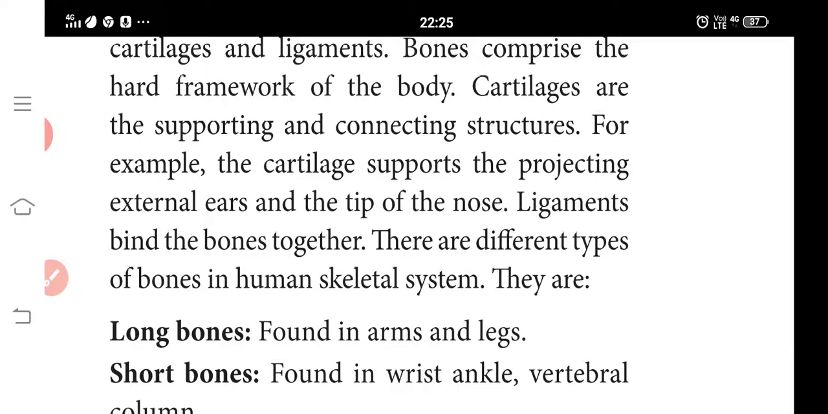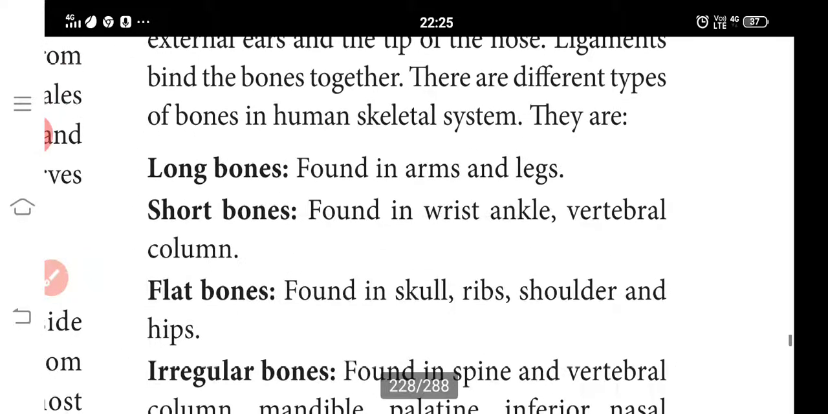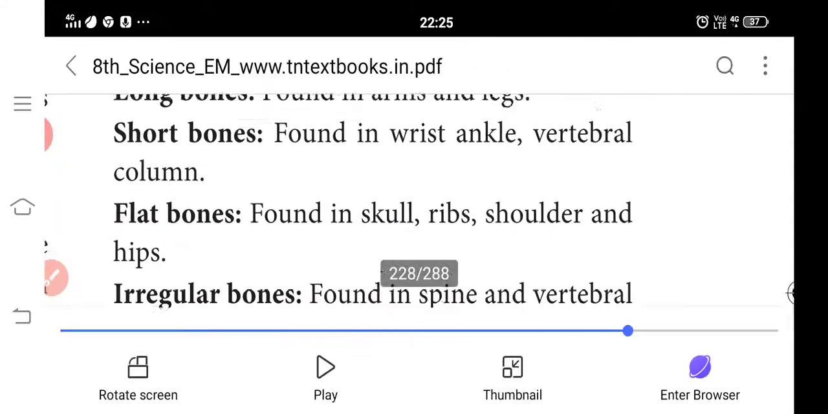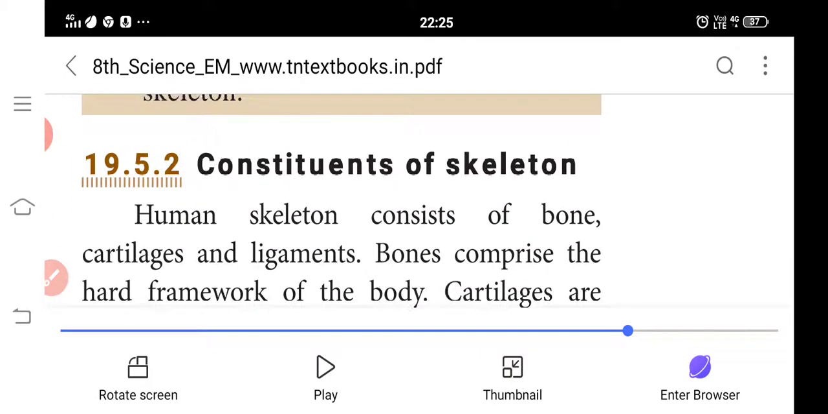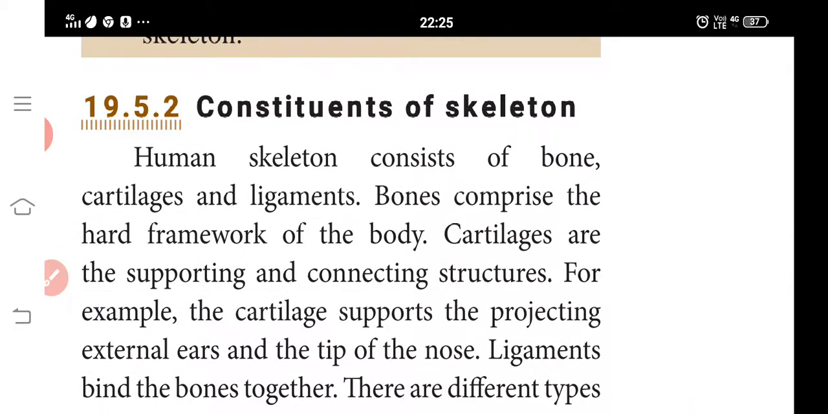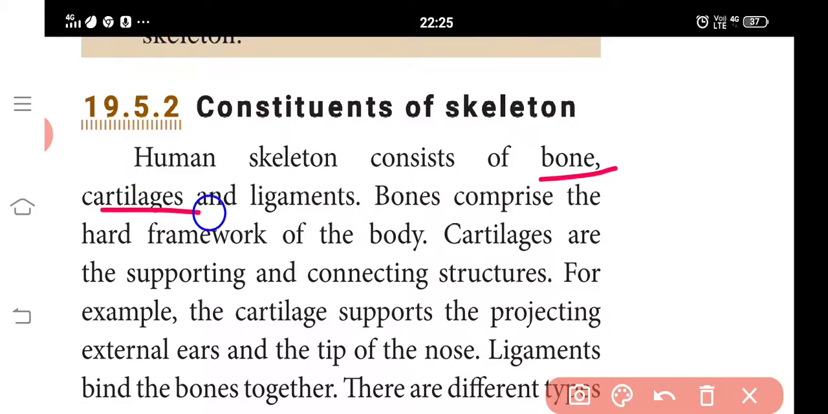There are different types of bones in the human skeleton system. They are long bones, short bones, flat bones, and irregular bones. One by one we have to discuss. So first one is the constitution of the skeleton. The human skeleton system is made up of bones, cartilages and ligaments.